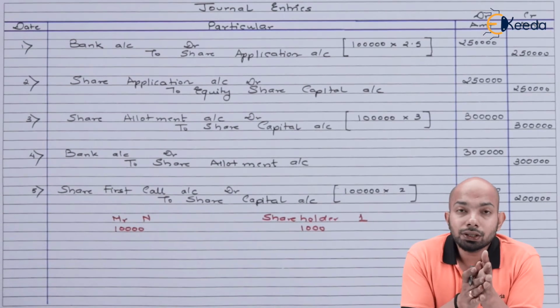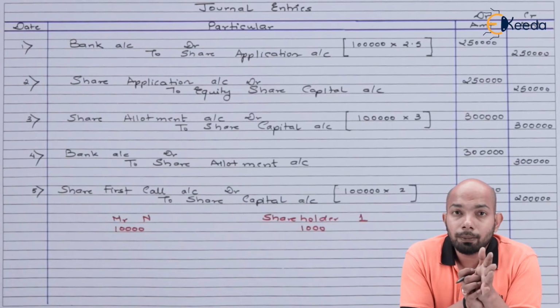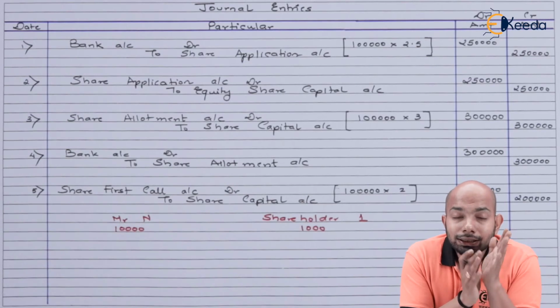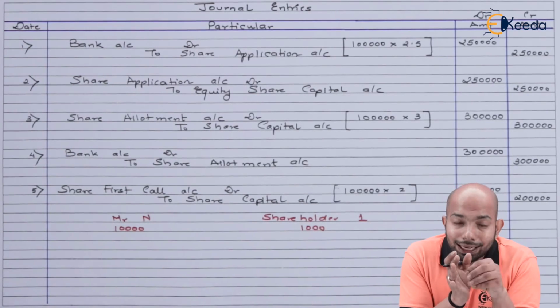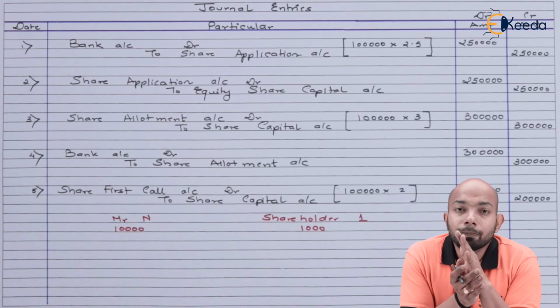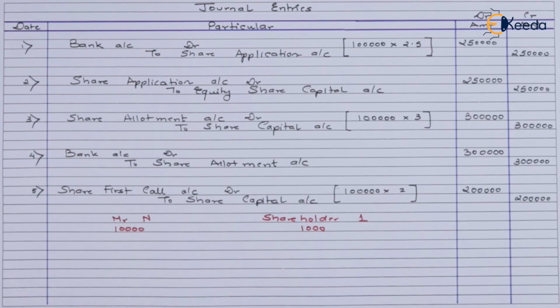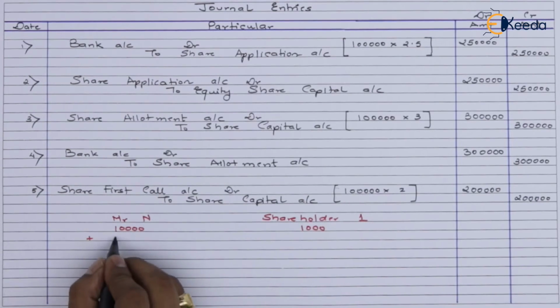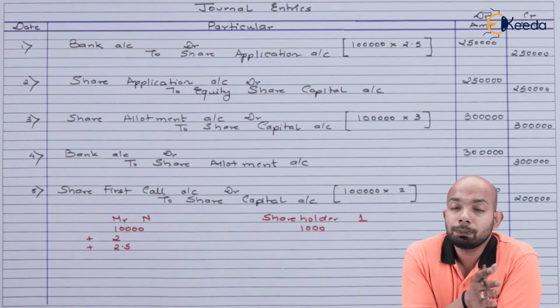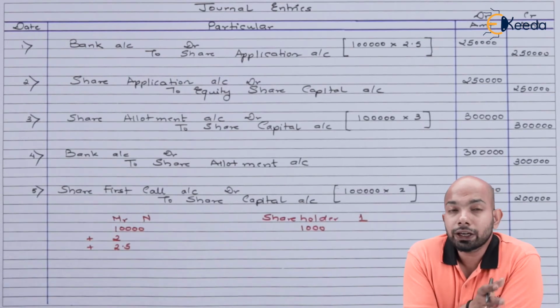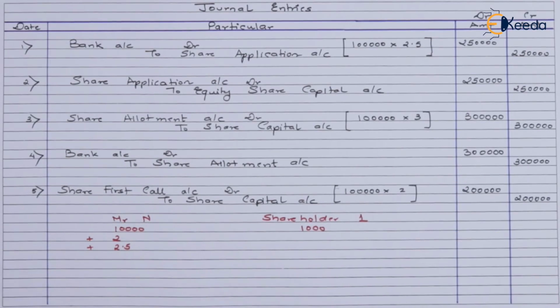So that person hasn't paid the complete amount yet. When this entry was supposed to be passed, that time he didn't pay the amount. Now Mr. N has paid the first call amount as well, plus the amount related to the final call, that is 2.5. So he has paid around 4.5 rupees per share.